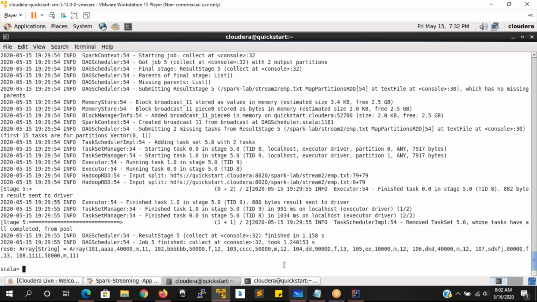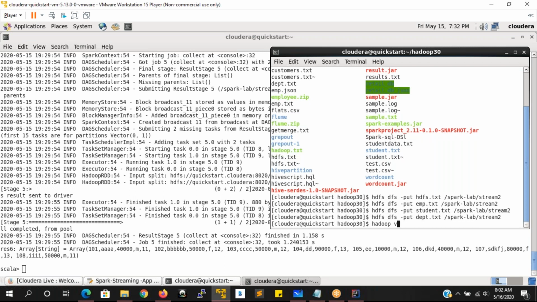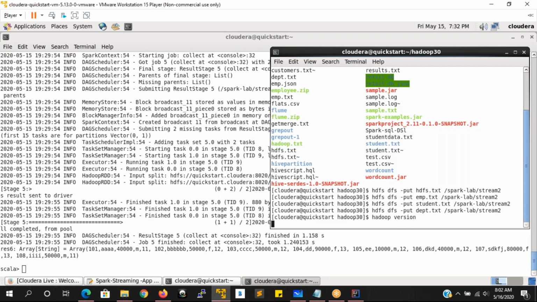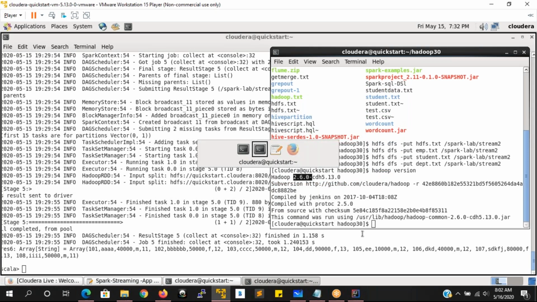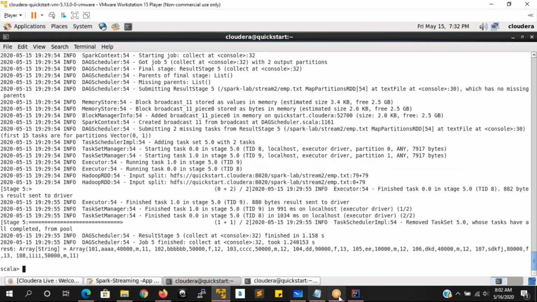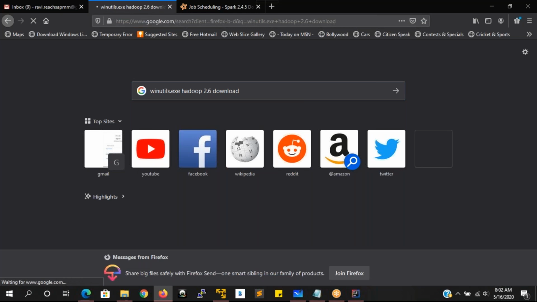What is the version I am running? You know, hadoop space version. What you are going to see is the version which is running on your machine here. So what is the Hadoop version that we are running? 2.6.0. So for this supportable files only that I want to download here. That is the reason I am going to search Hadoop 2.6 download.